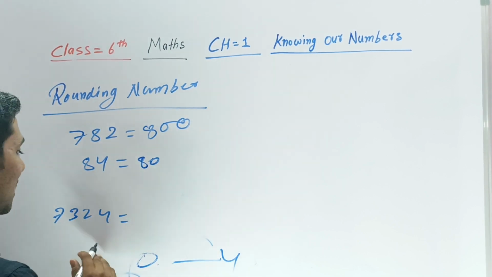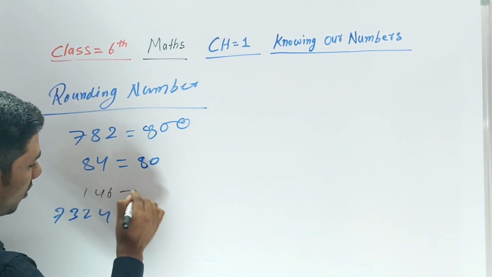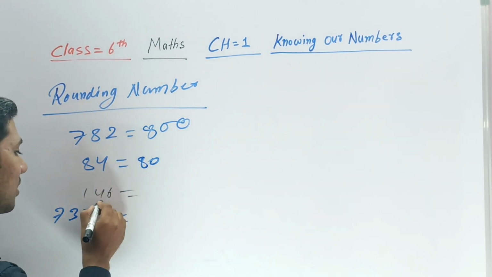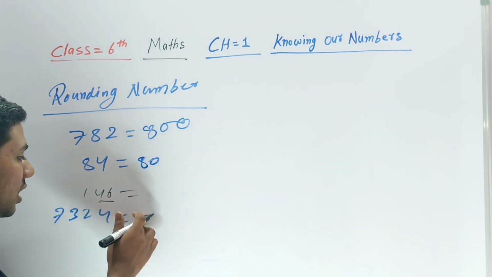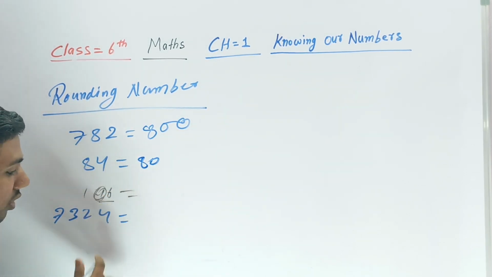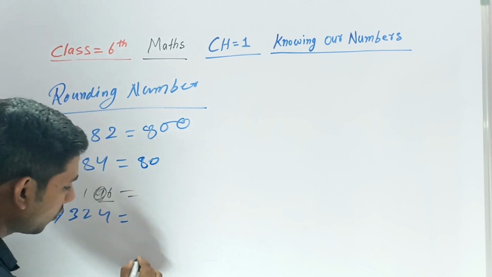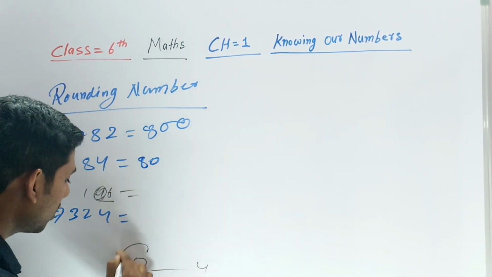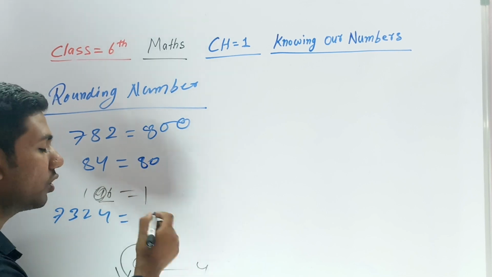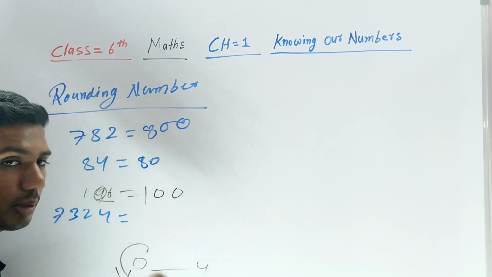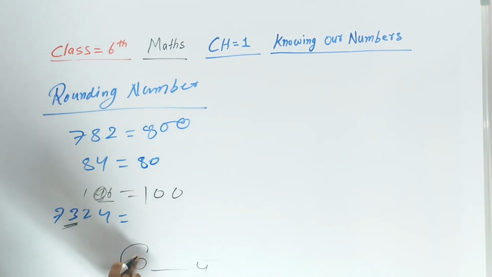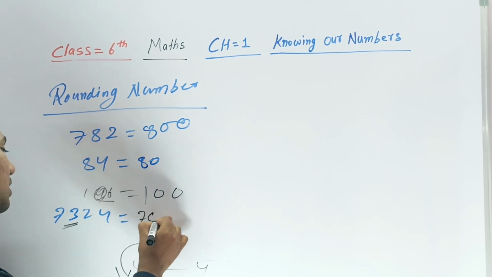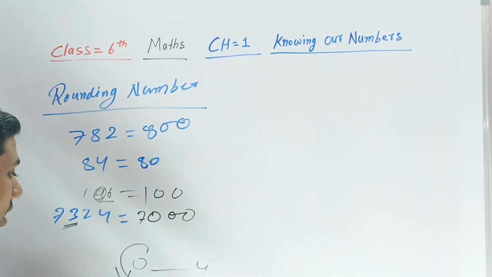All right, no problem. Okay, now 146. What will be the second position? If you change the second position by rounding number, 46, it is 4. Second position is 4 only. Now you have to see 4 is between 0 to 4, so it's going to be 0. You put 0, and then after whatever digit here will be 0 only. What is the third position of that number? The third position is 3. It becomes 7000, right?